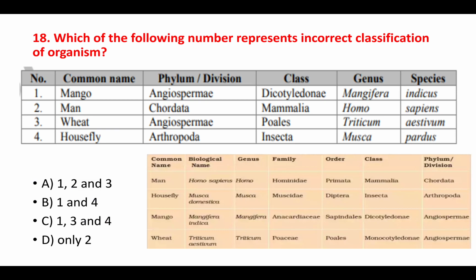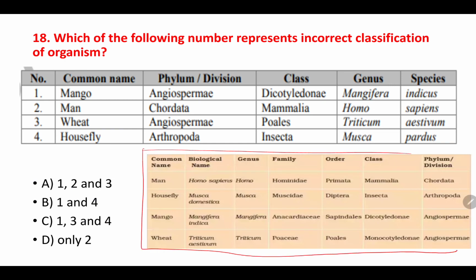Which of the following numbers represent incorrect classification? You have to see. Just go through this NCERT chart, whatever I am displaying here. The common name is mango, and phylum or division, it is Angiospermae, yes, true. Dicotyledon, Mangifera also okay, but Indicus they have mentioned. Species name is Indica, not Indicus, right? See, you can have a look at this, Indica. So this is incorrect.